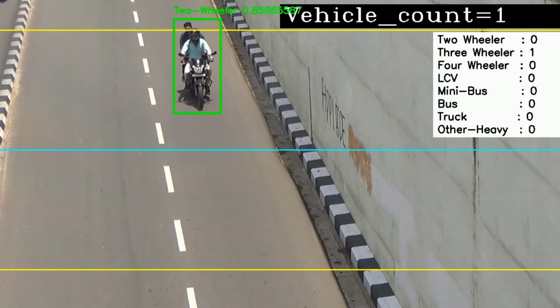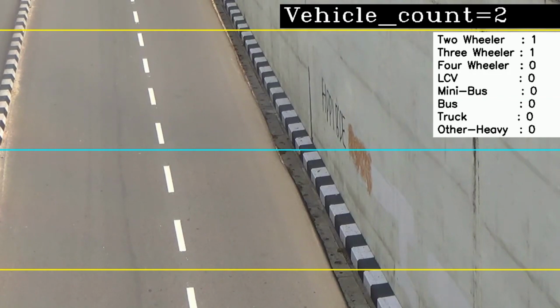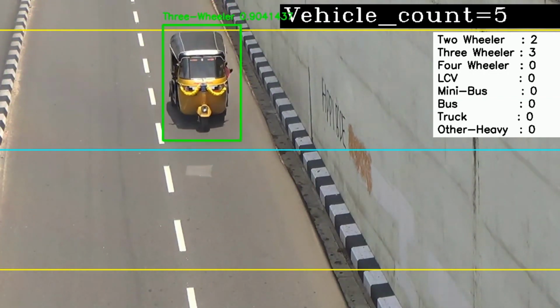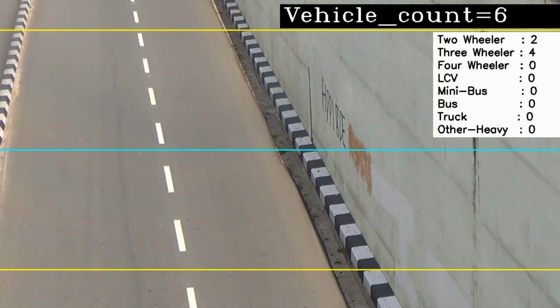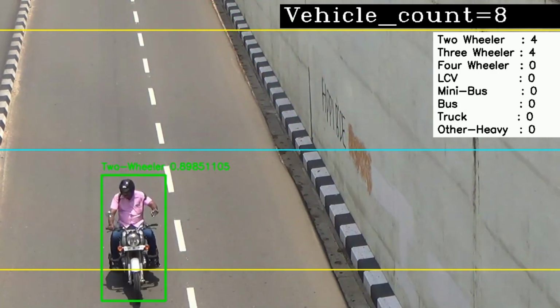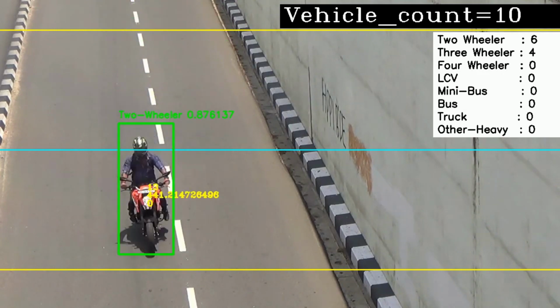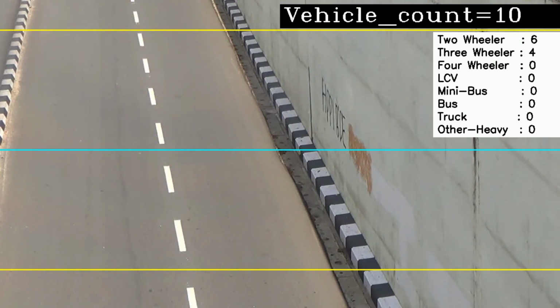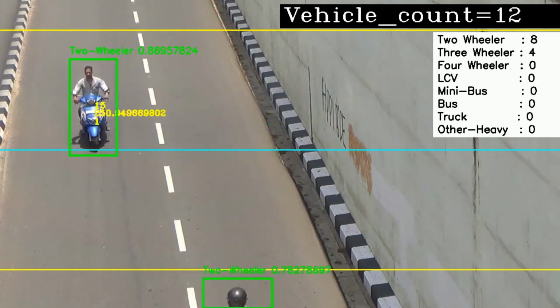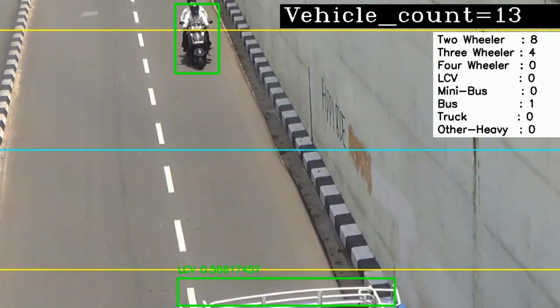In this video I will show you vehicle detection and counting. It will also classify the type of vehicle, like two-wheeler, three-wheeler, four-wheeler, LCV, minibus, bus, truck and other heavy vehicles. First it will detect, and then it will classify which type of vehicle it is, whether two-wheeler, three-wheeler or four-wheeler, and it will also count the number of vehicles passing through that particular line.